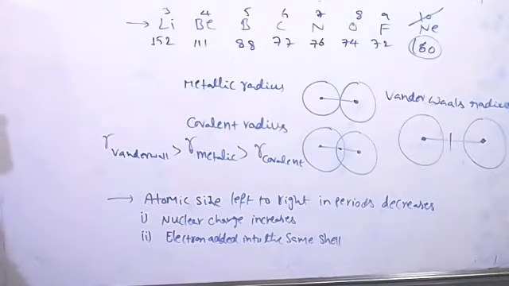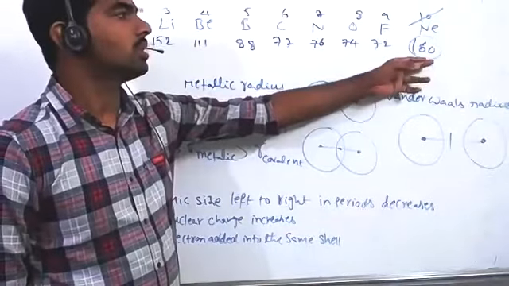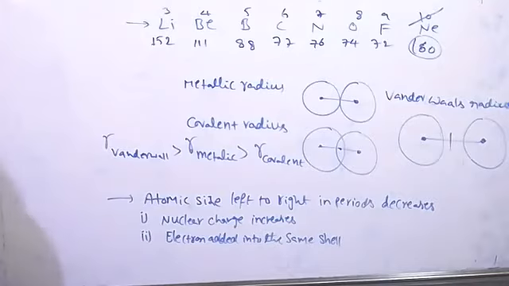Here we may say one more reason also: because of interelectronic repulsions. Due to more interelectronic repulsions, neon has the bigger size. But the general trend is that from left to right, the size of the atom decreases.